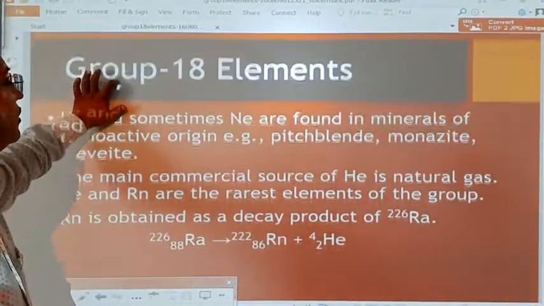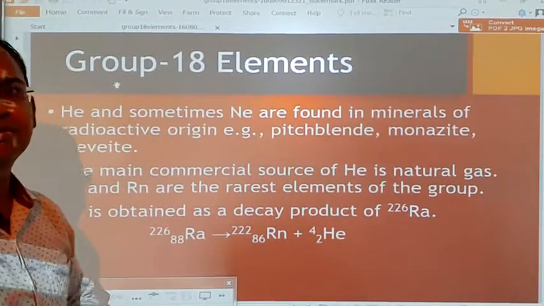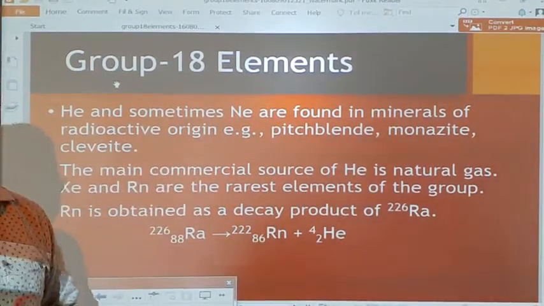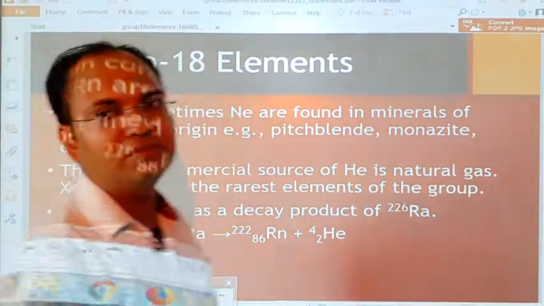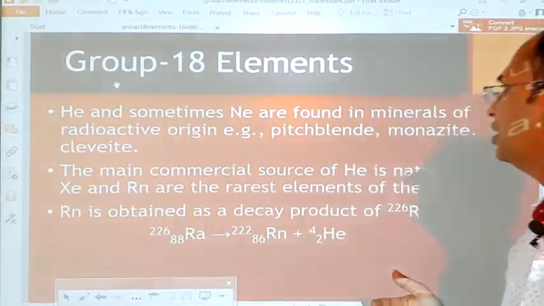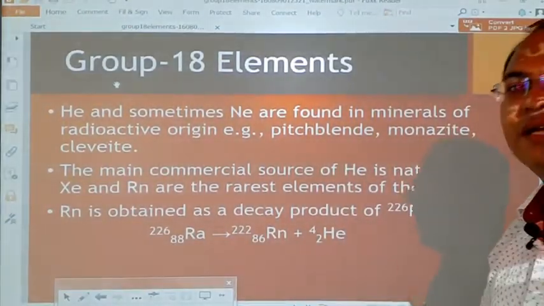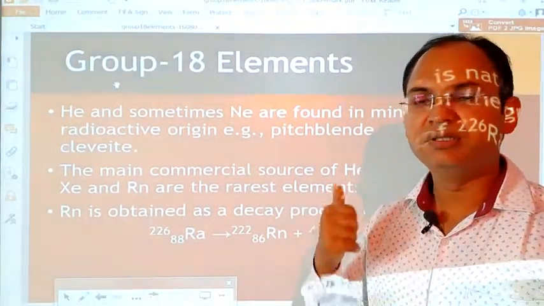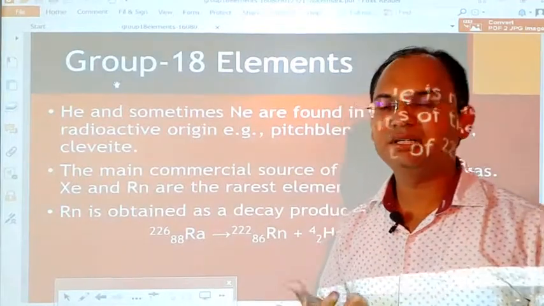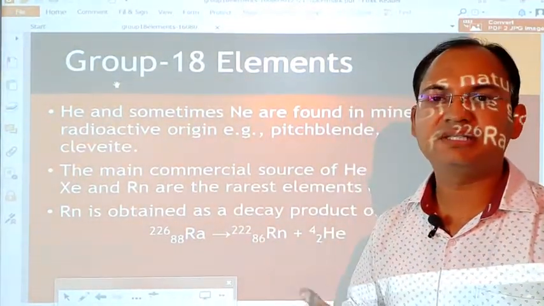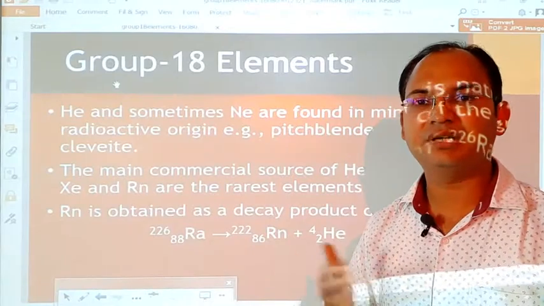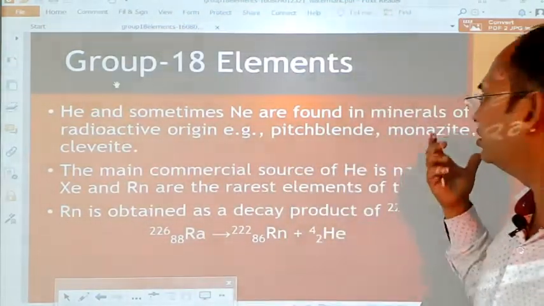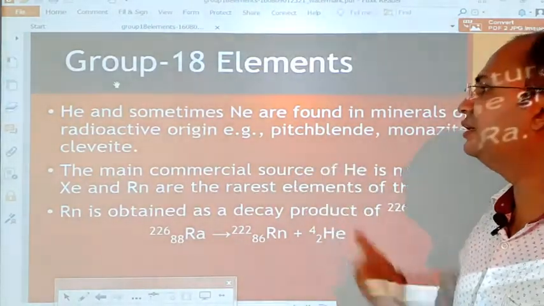Now see the major properties of the elements of group 18. Mostly helium, and sometimes neon, is found in the minerals of radioactive substances, which spontaneously emit radiations. Three types of radiations get emitted from radioactive elements: alpha, beta and gamma. So in these radioactive minerals, helium and neon are found.